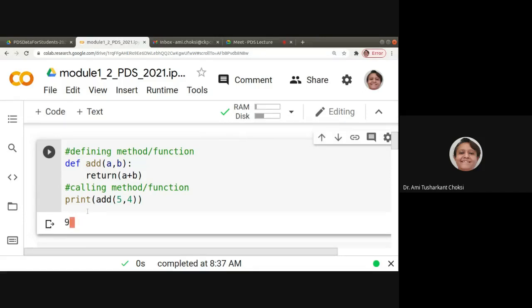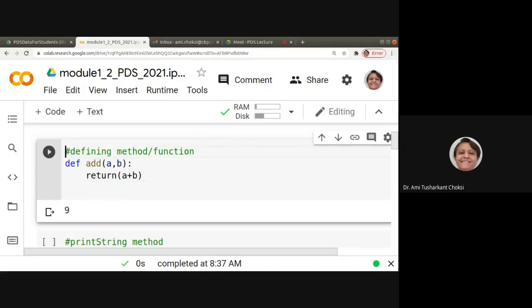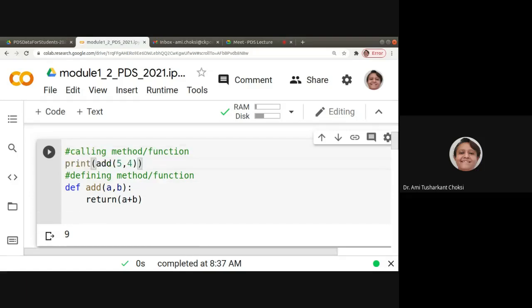Now here, in C language, what we used to have is our main function, and then after that we have other functions. So can we have something like that? Let me write it that way and show you. Let me put it here.